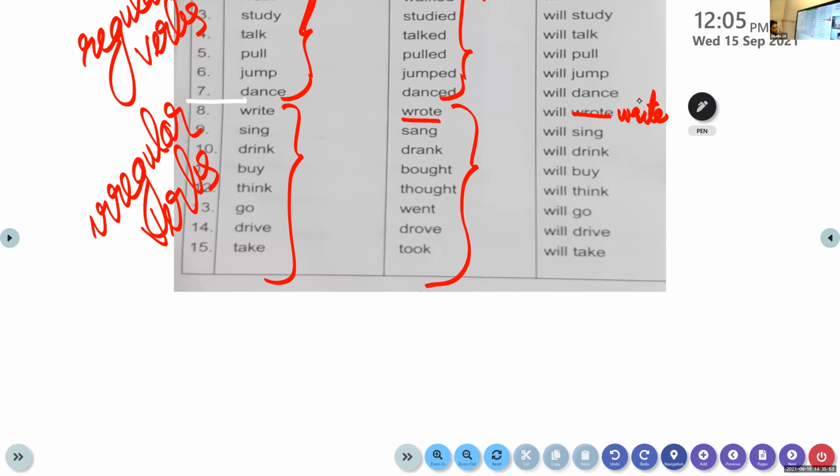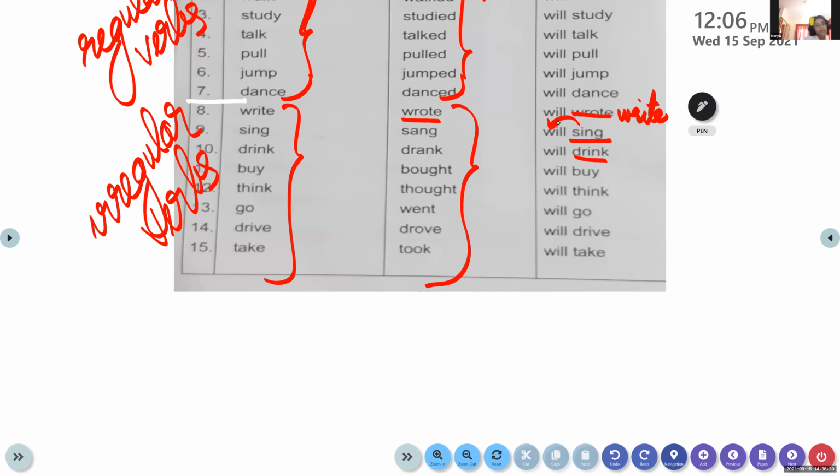It is "will write", it is not "wrote". So here, in the future tense, you have to write the base form of the verb and you have to write "will" before the verb. That is the future tense form of the verb. So how will we write? What's the future tense of write? It is will write.